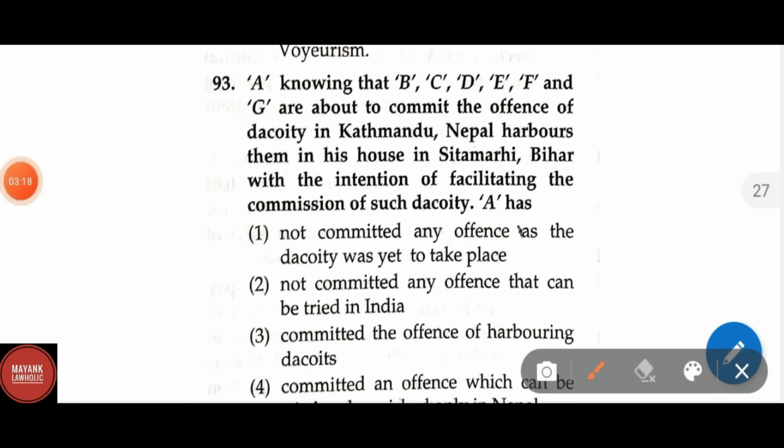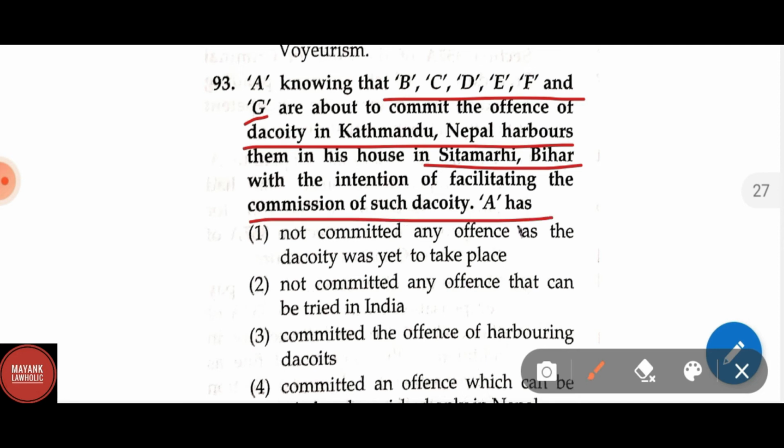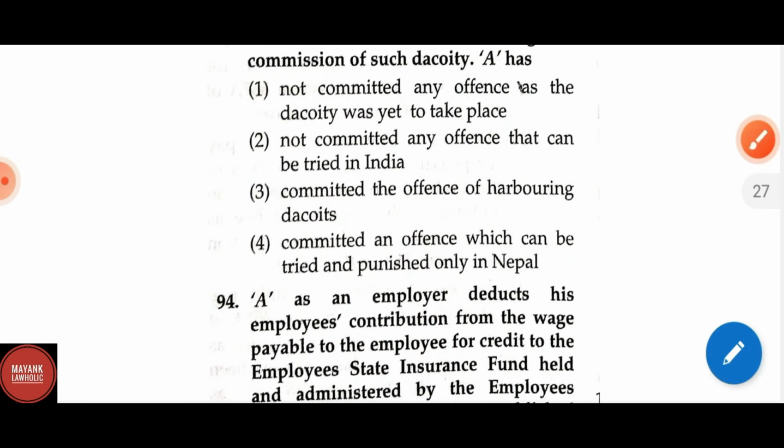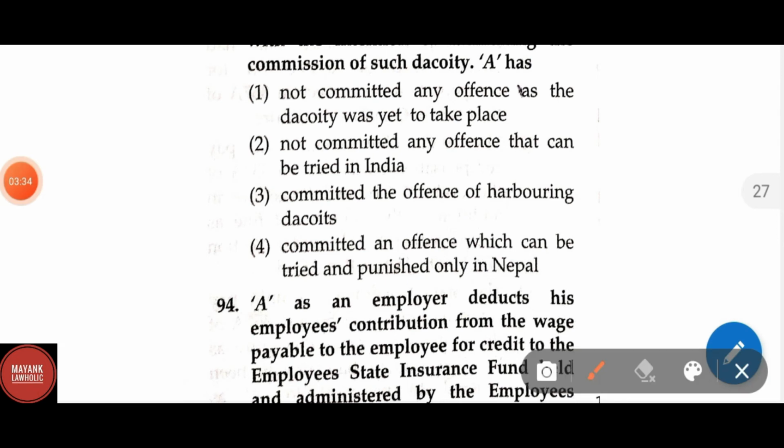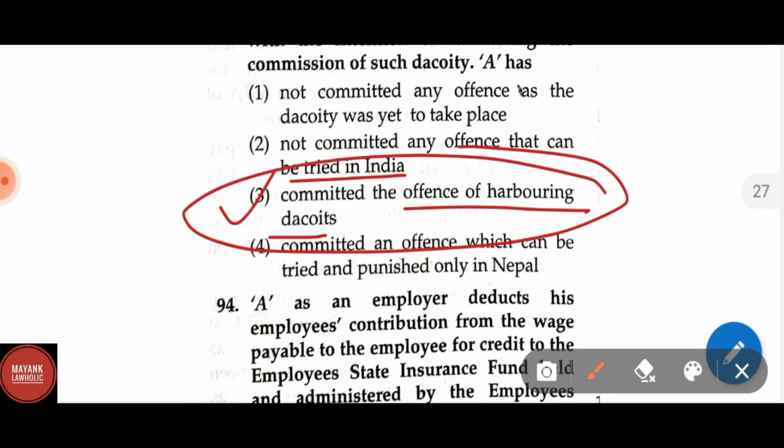Question number 93. A, knowing that B, C, D, E, F and G are about to commit the offense of dacoity in Kathmandu, Nepal, harbors them in his house in Sitamarhi, Bihar, with the intention of facilitating the commission of such dacoity. A has: option 1, not committed any offense as the dacoity was yet to take place; option 2, not committed any offense that can be tried in India; option 3, committed the offense of harboring dacoits; option 4, committed an offense which can be tried and punished only in Nepal. Here the correct answer is option 3, that is, committed the offense of harboring dacoits.